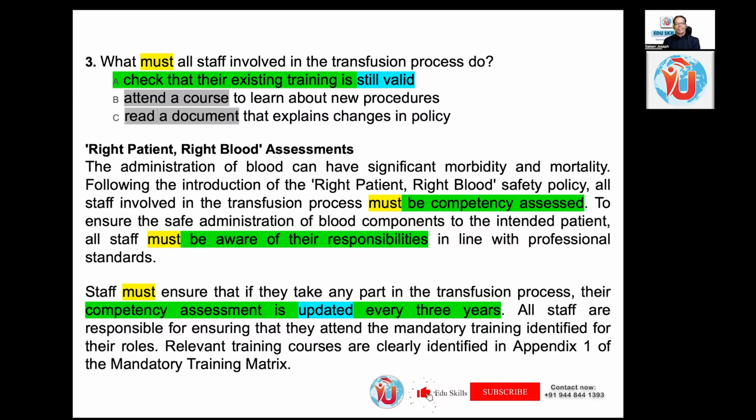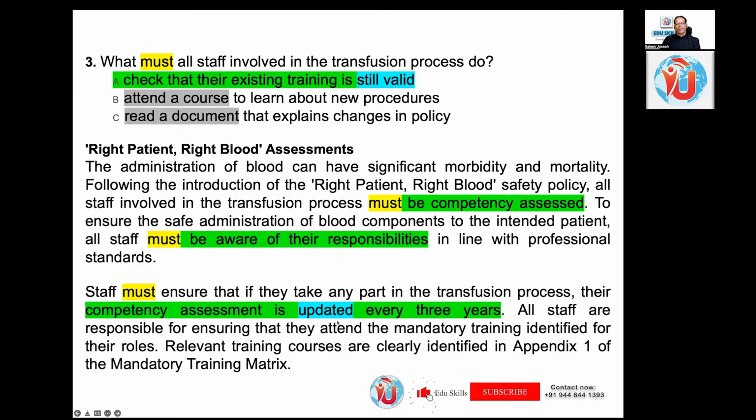So you can immediately understand what the answer is. The modal verb 'must' is used, and 'still valid' is the concept of the validity of the training. Validity of the training and assessment is updated every 3 years. For example, with OET, if you don't move to another country within 2 years, you'll have to update it again, appearing for the exam after 2 years. So 'updated every 3 years' and 'still valid' are the synonym expressions used here.